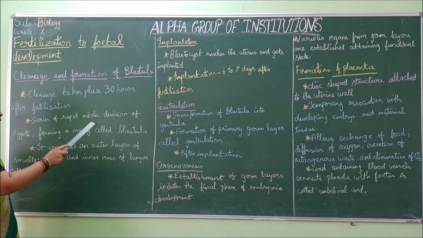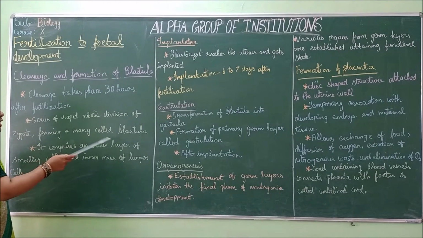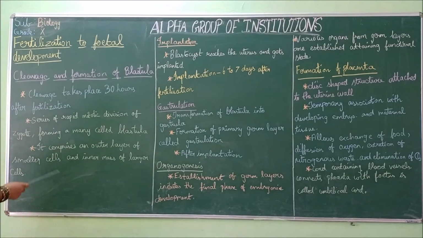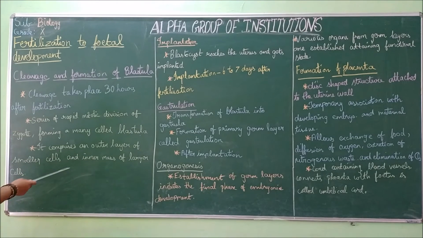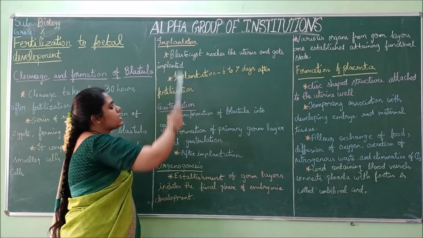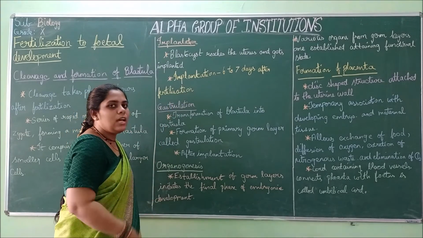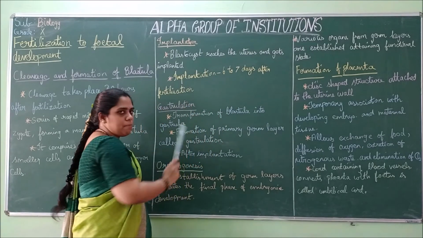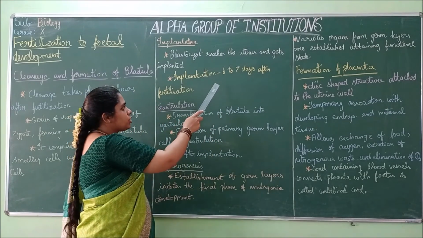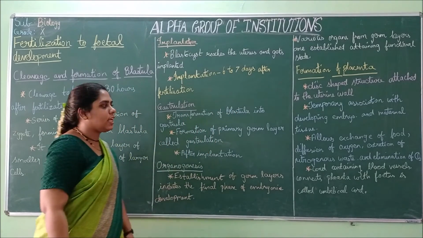A series of rapid mitotic divisions of the zygote takes place. It forms a many-celled blastula, and that blastula has an outer layer of smaller cells and an inner layer of larger cells. And next is implantation. This many-celled blastula is called a blastocyst. It reaches the uterus and gets implanted. That implantation takes place after 6 to 7 days of fertilization.